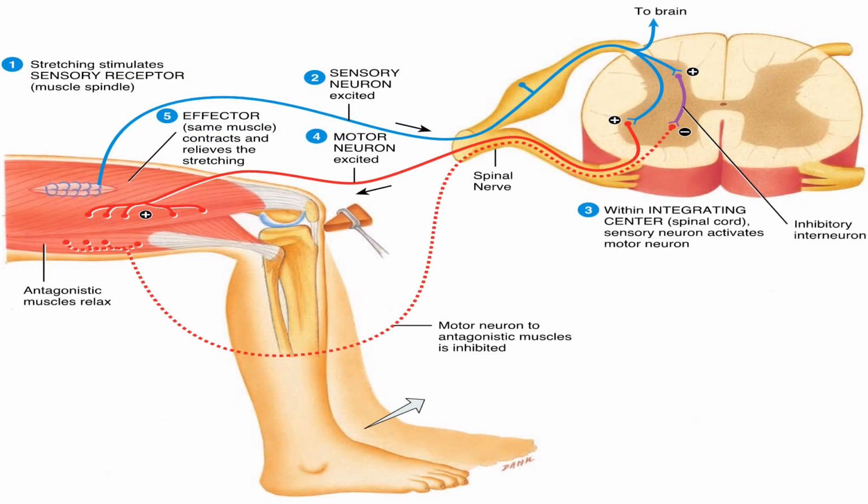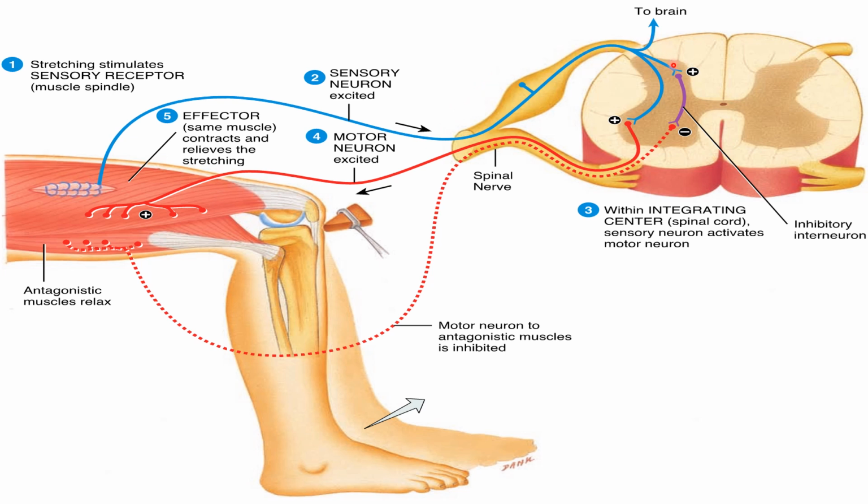This diagram shows us how the reflex works. Here is the receptor in the muscle spindle. Stretching stimulates the receptor, and it is taken to the center by the afferent nerve fiber.